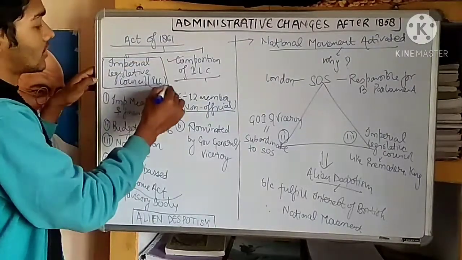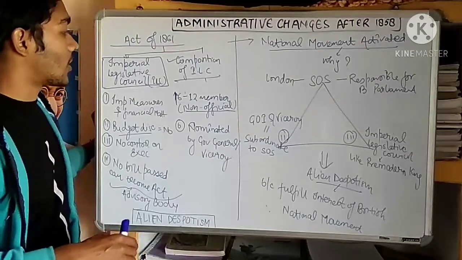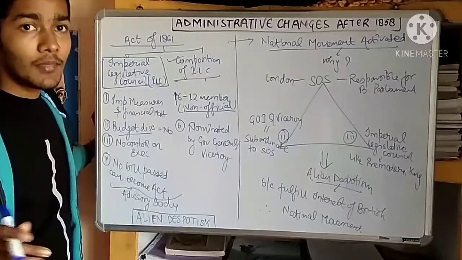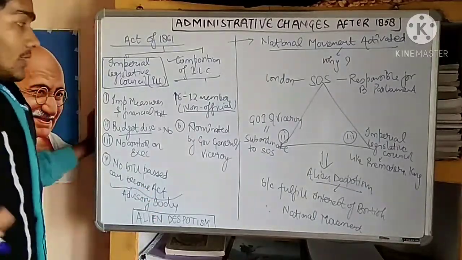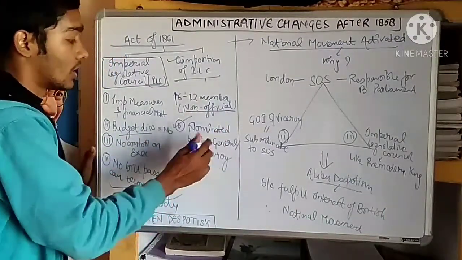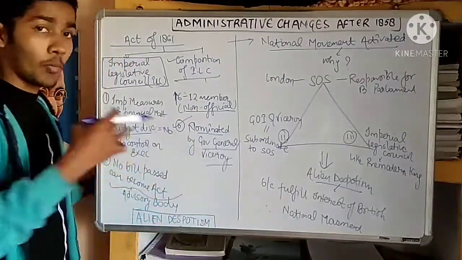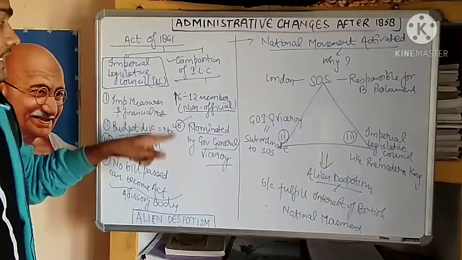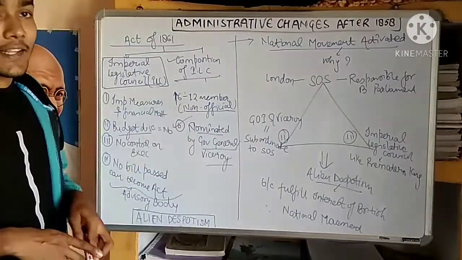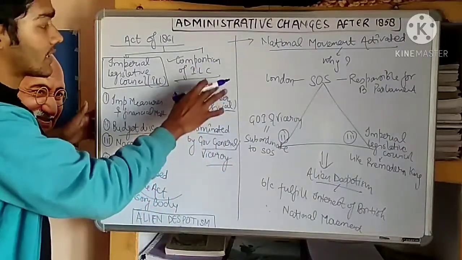So this was the first time that Indians got entry into the Imperial Legislative Council, and this could be done by the Viceroy or the Governor General. Both are the same, just interchangeably known. The non-official members were nominated by the Governor General or the Viceroy. It means the Viceroy could nominate any person in the Imperial Legislative Council to advise on making law, and it could range from 6 to 12 members, and they were non-official. This was the composition of the Imperial Legislative Council.